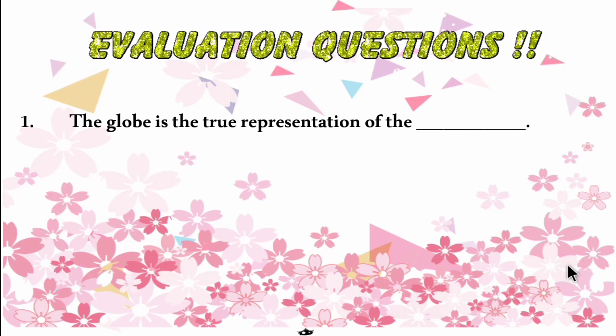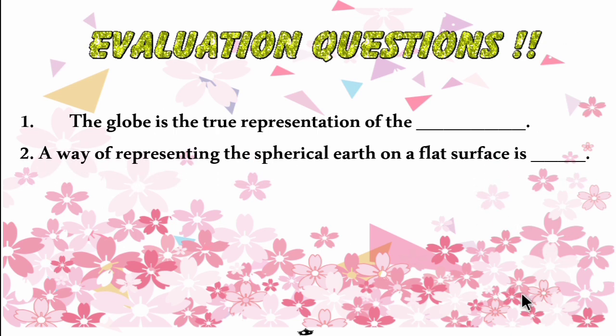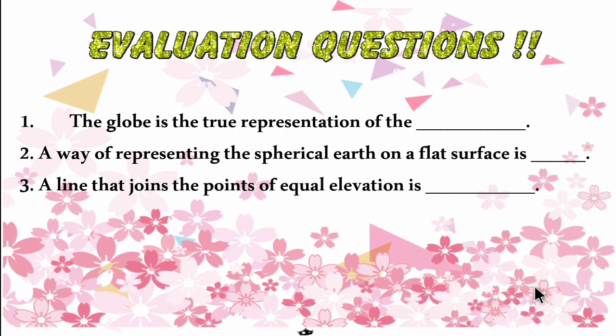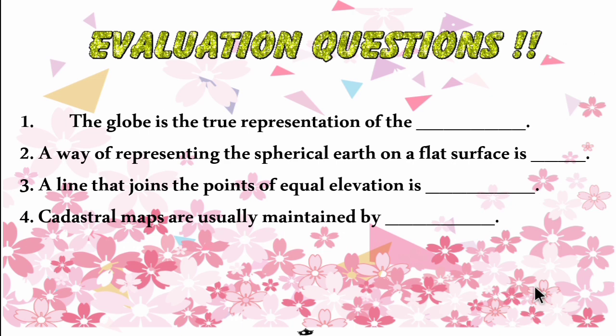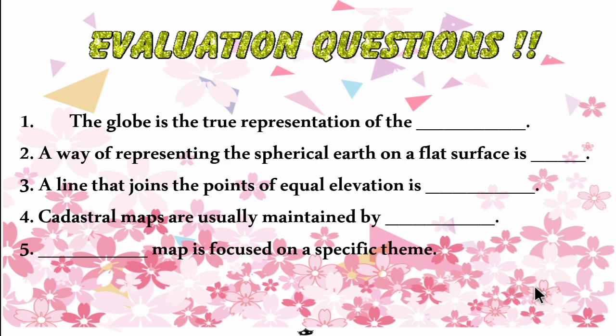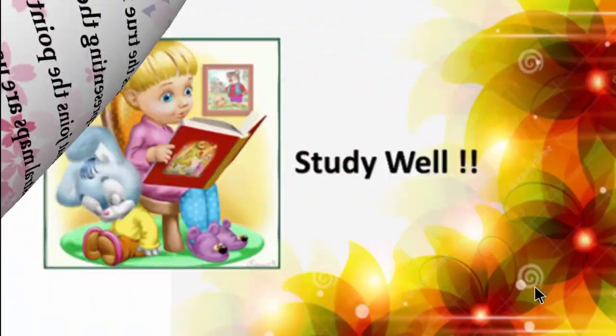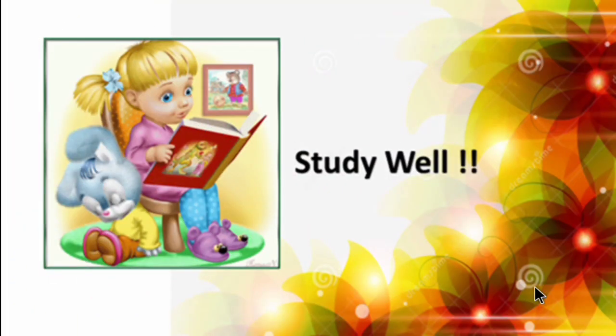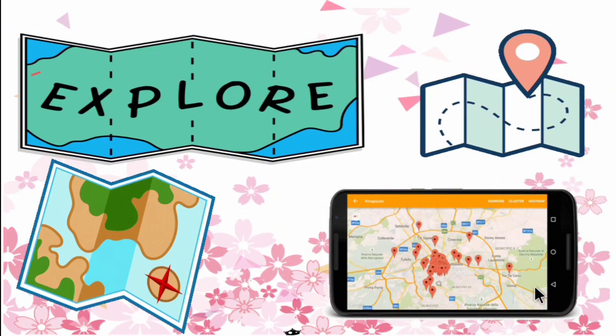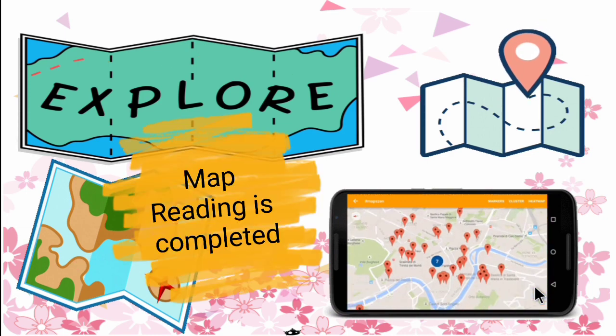First one, the globe is the true representation of the. Second question, a way of representing the spherical earth on a flat surface is called. Third one, a line that joins the points of equal elevation is called. Fourth one, cadastral maps are usually maintained by. And finally, a map focused on a specific theme is called what kind of map? Children, try to answer all these questions in the notebook which you are maintaining for social science. With this video, the map reading lesson is completed. Thank you.